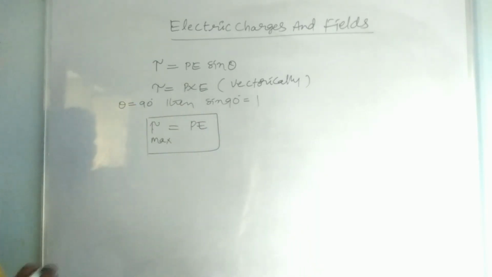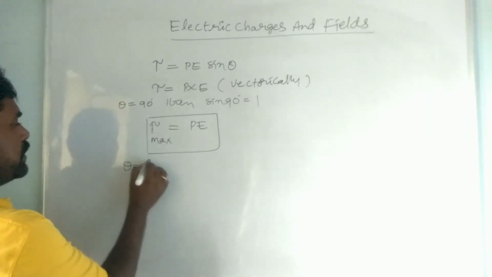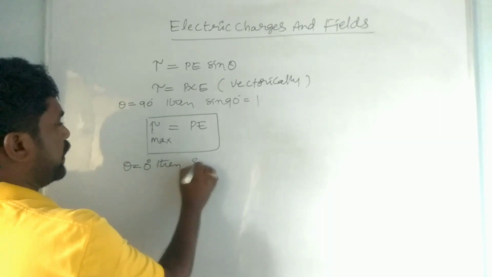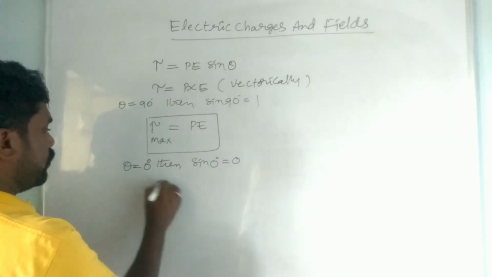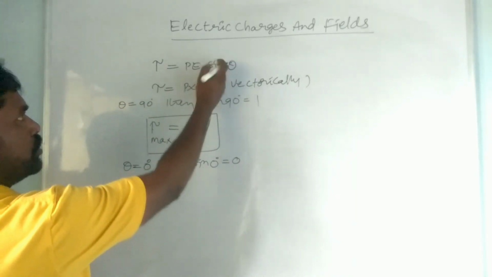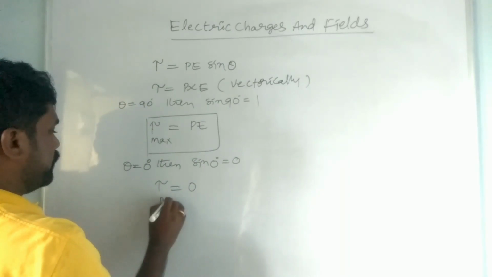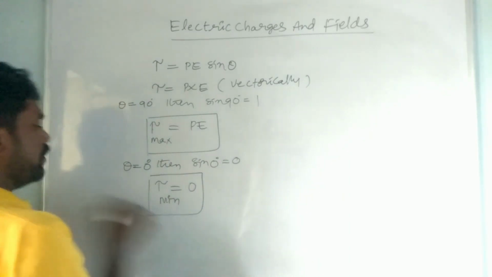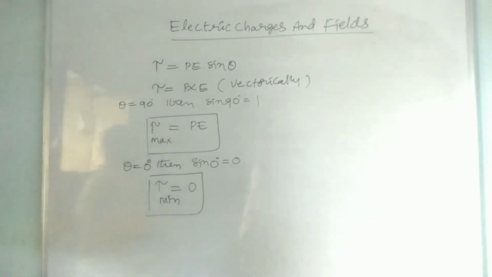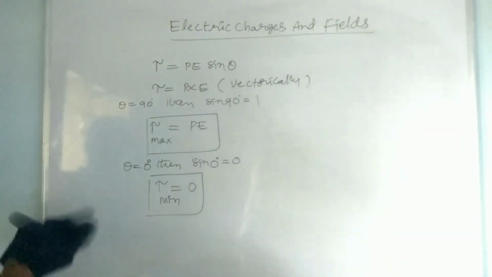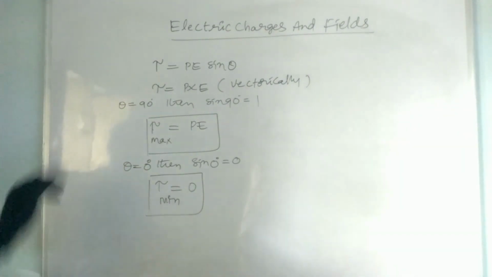So when should the torque be maximum? If theta is equal to 90 degrees. And if theta is equal to 0 degrees, then sin 0 is equal to 0. Therefore tau should be PE into sin 0, which is 0. PE into 0 is equal to 0. It should be minimum. So when will tau be minimum? If theta is equal to 0, then only the torque is minimum. So this is the condition for the maximum and minimum torque acting on the electric dipole, right? In a uniform electric field, right?